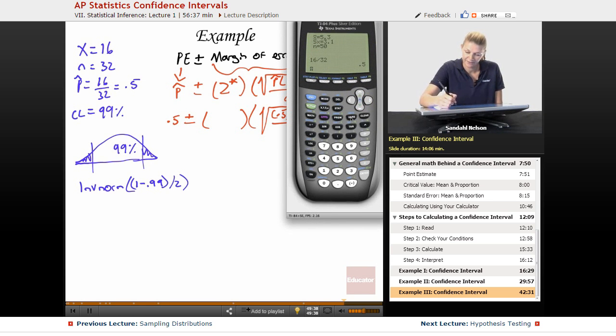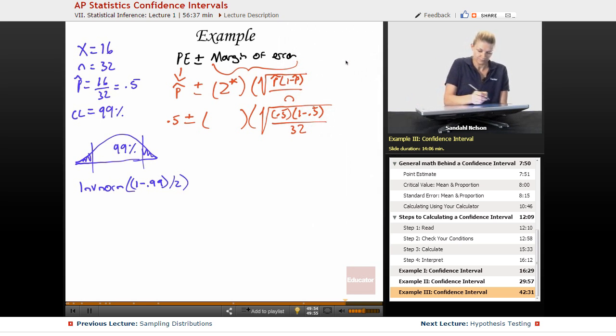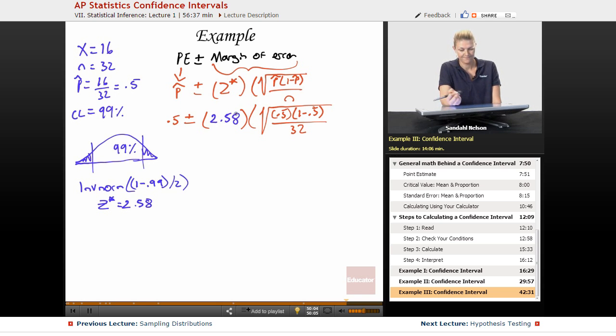Okay, so second vars, inverse norm, 1 minus 0.99 divided by 2 gives us, and remember we're always using absolute value, so 2.58. Okay, so our critical value is 2.58. And now we're just going to do the math.